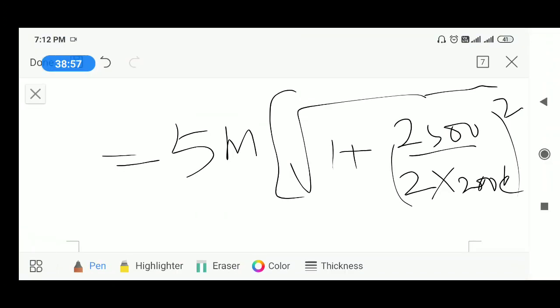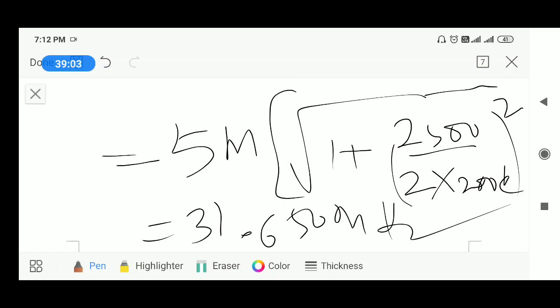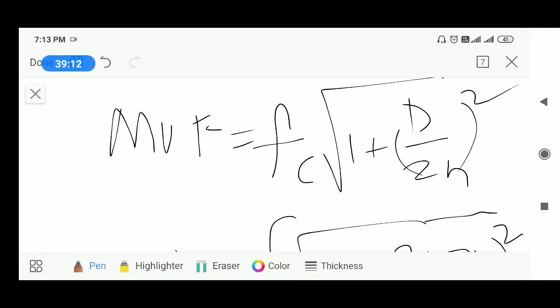The answer for this is 31.650 megahertz, which is the maximum usable frequency, isn't it? The formula is very simple. The maximum usable frequency formula is given by Fc into under root 1 plus d by 2h whole square, where d is the distance between transmitter and receiver on the earth surface, and h is the height of the ionosphere.